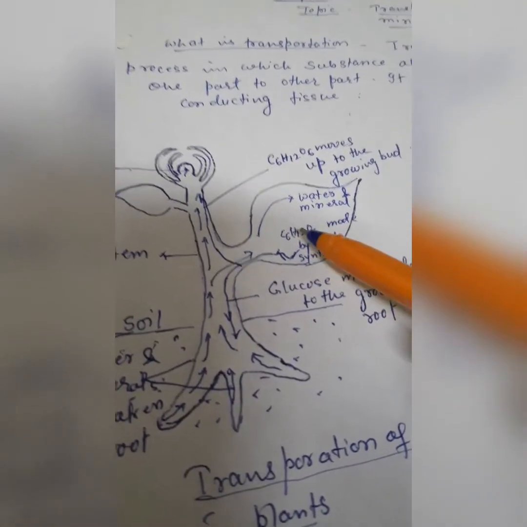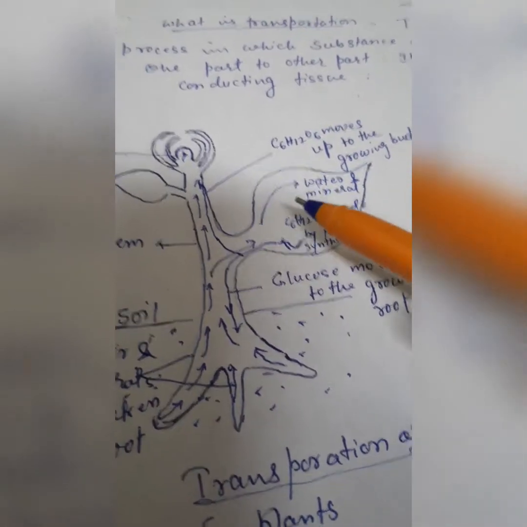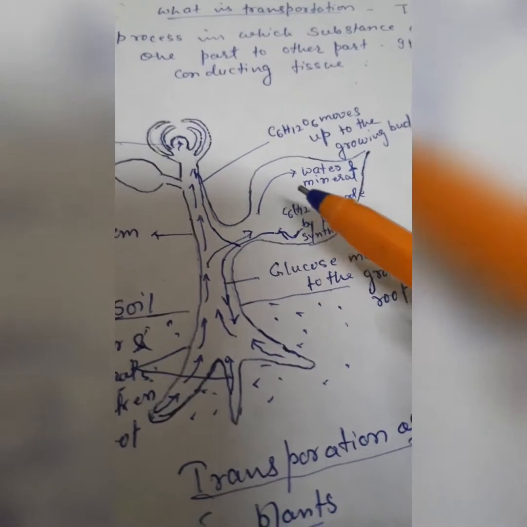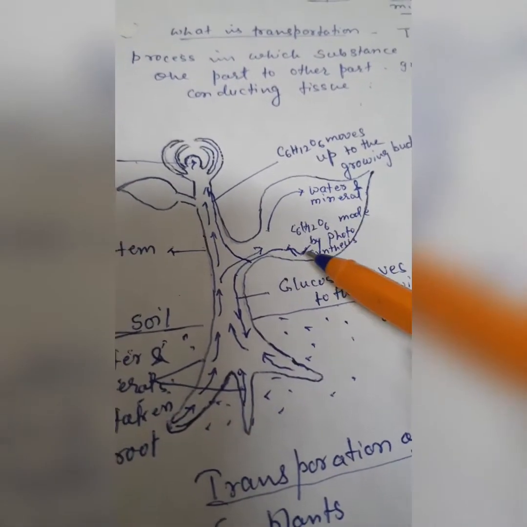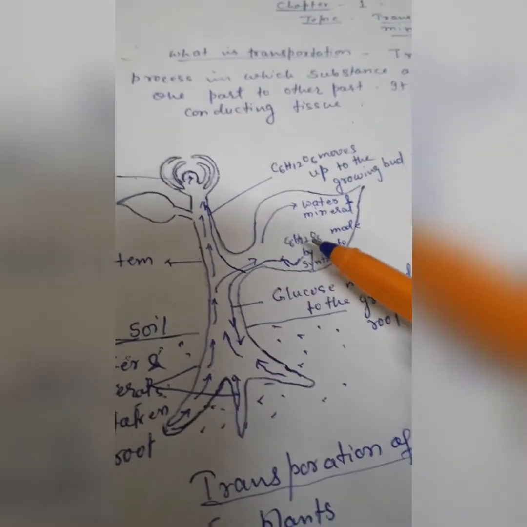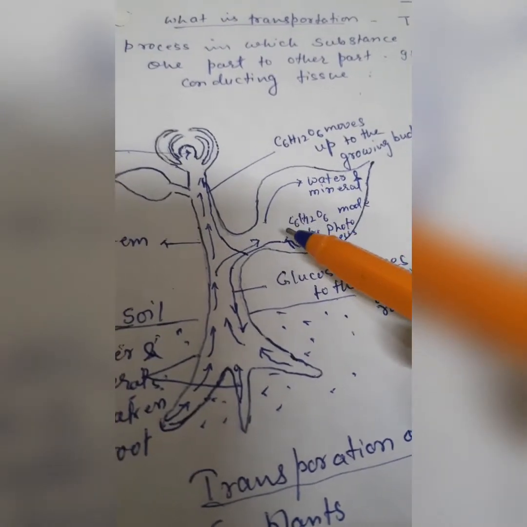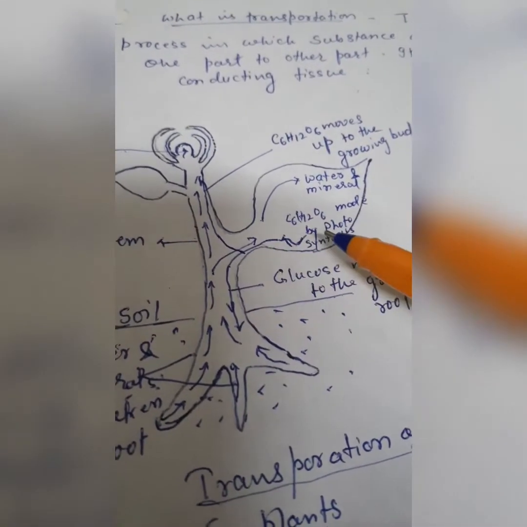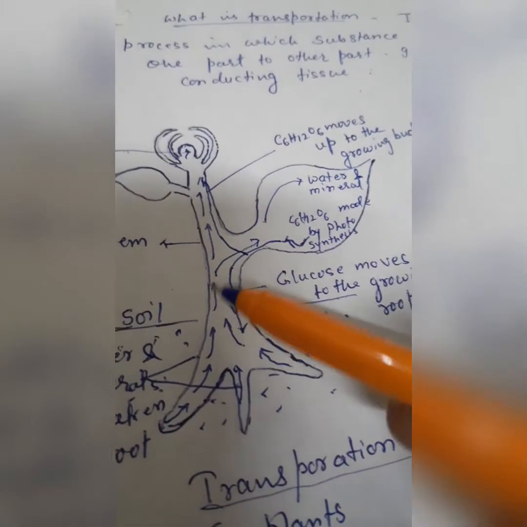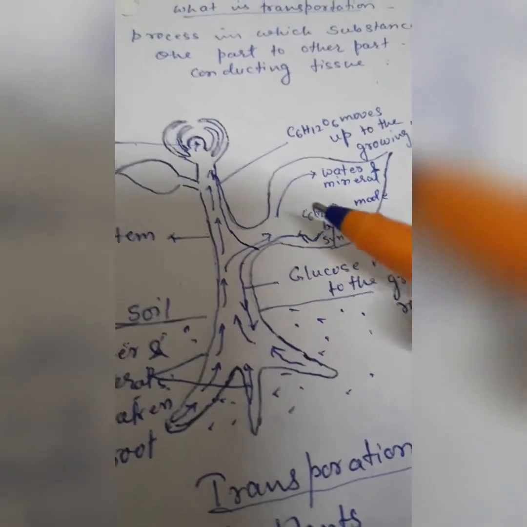In the leaves, food is made with the help of water by the process of photosynthesis. At the end of this process, glucose is formed and oxygen is released. This glucose goes to all parts of the plant through the phloem conducting tissue.